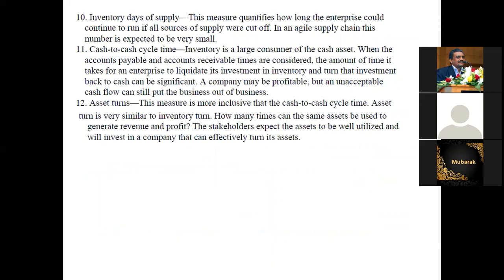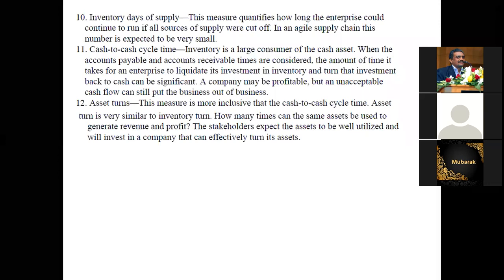Inventory days of supply. This measure quantifies how long the enterprise could continue to run if all the sources of supply were cut off. What do you mean by all sources of supply cut off? Take Carrefour, take Toyota. At Toyota, there is no Yaris car for more than 1 year.